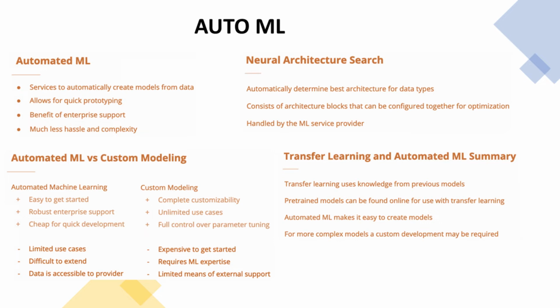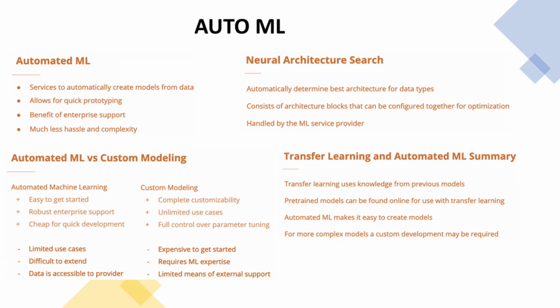An added benefit of using these services is that many of them will conduct neural architecture search on the back end. This will automatically select the optimal architecture for your model by fitting various components together and assessing their accuracy. All of this will be handled by the service provider and is often how they are able to effectively scale their ML solutions. So when thinking about building ML interdependent products, we can now look at different options of build